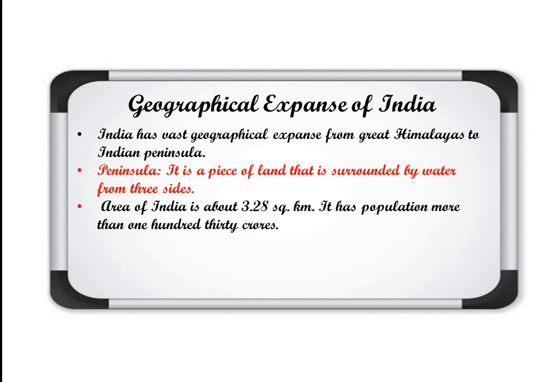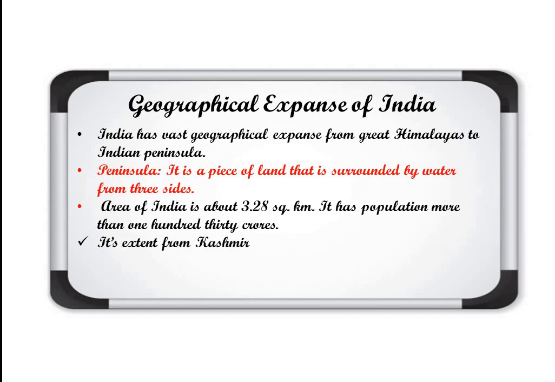And do you know India is the second most populous country in the world. The first one is China, and after China, the second is India according to the population. Clear?